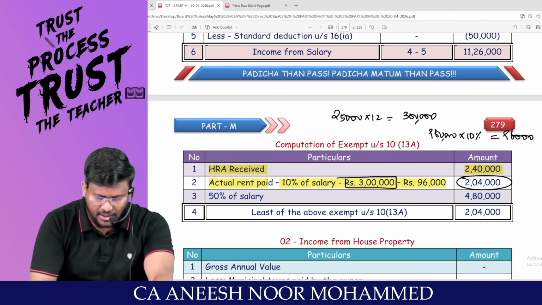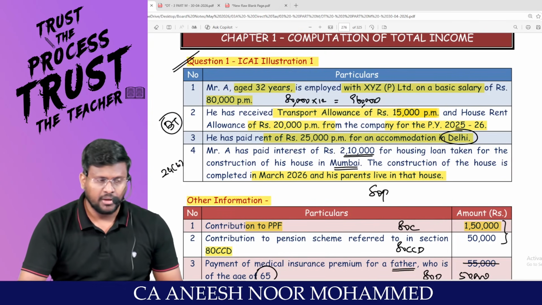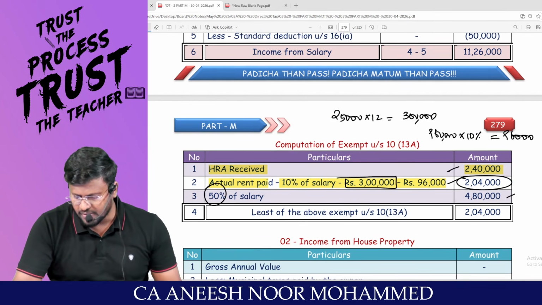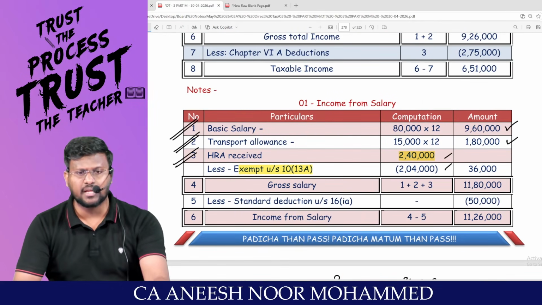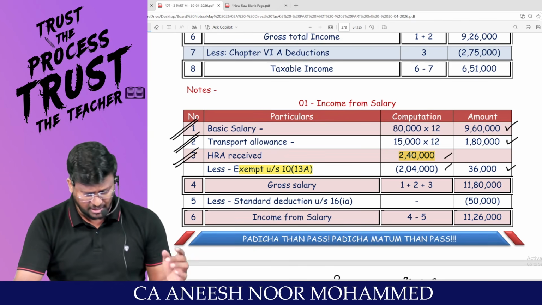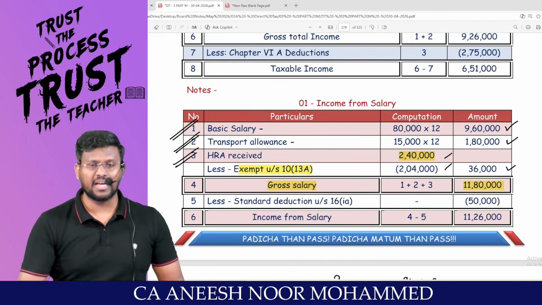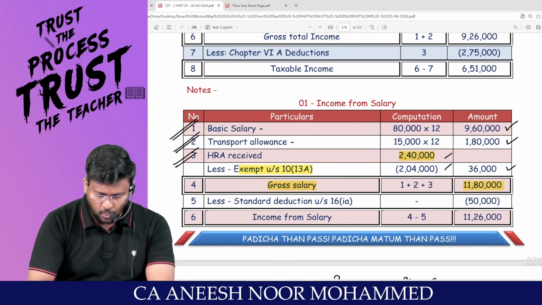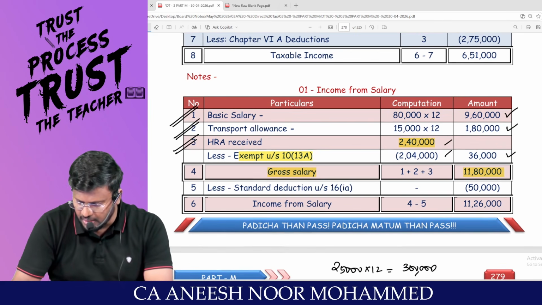Number 2, actual HRA received is 2,40,000. Where have you taken the house for rent? Delhi. Is it a metropolitan city? 50% of the salary comes to 4,80,000. You tell me whichever is lowest. 2,04,000 is the lowest. So from the 2,40,000 HRA received from the employer, 2,04,000 is exempted. Only 36,000 will be taxable under the optional tax regime. Now, what is the gross salary? 9,60,000 plus 1,80,000 plus 36,000 comes to 11,76,000 rupees as the gross salary.